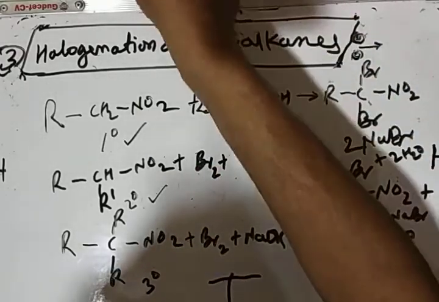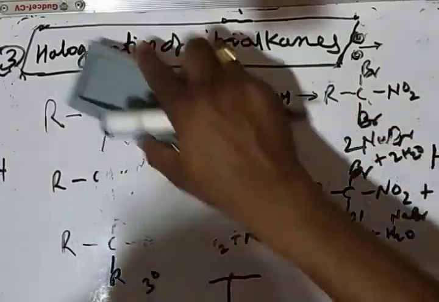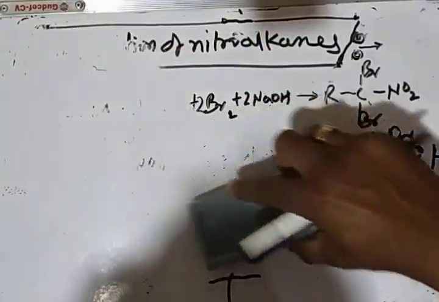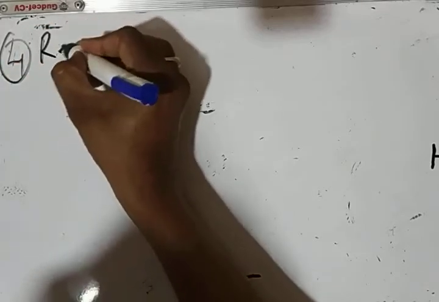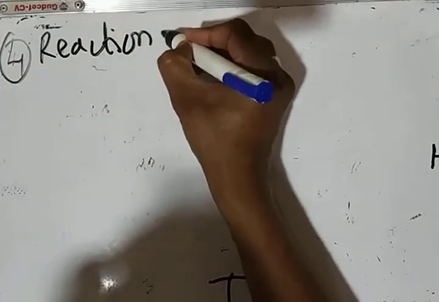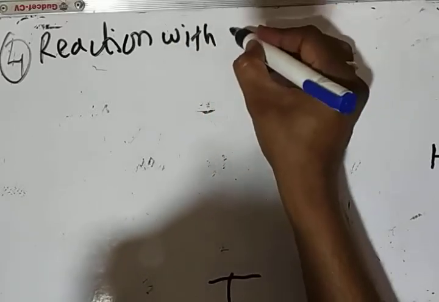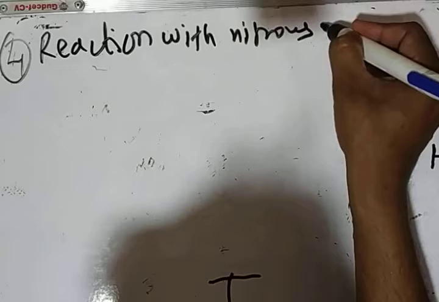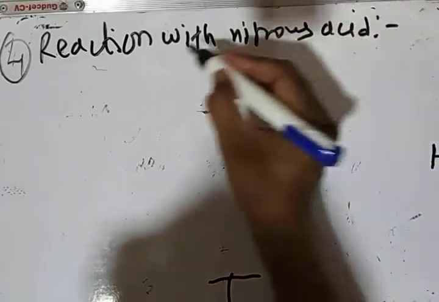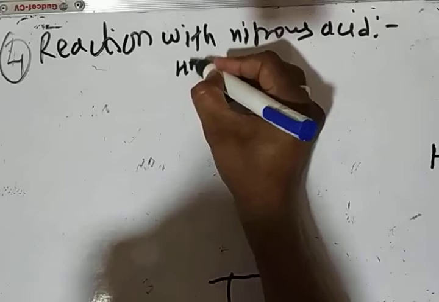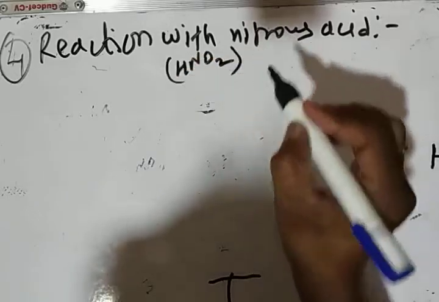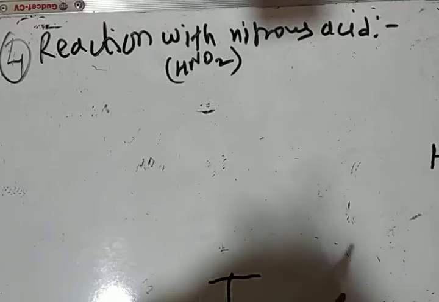Now after this we are going to the fourth chemical property of nitroalkane, that is reaction with nitrous acid. Nitrous acid is known to us; its formula is HNO2. HNO3 is nitric acid and HNO2 is nitrous acid.